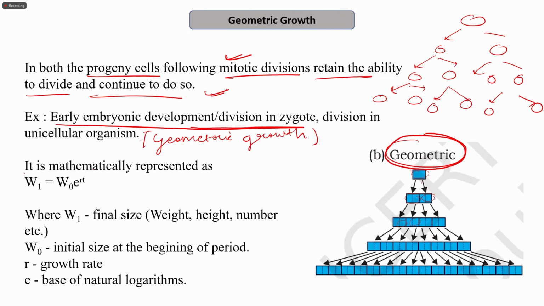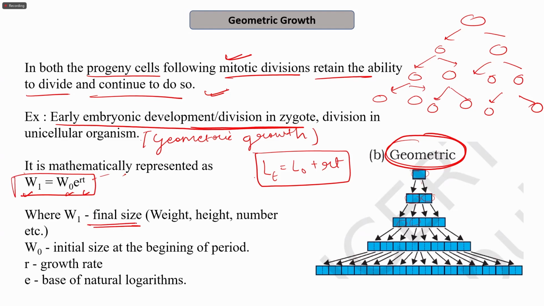And how was it represented? Arithmetic growth was represented by the straight line equation. But in this, the equation is different. Here W1 is equal to W naught e to the power rt. W1 is the final size, weight, height, number, etc. W naught is the initial size at the beginning of the period. r is the growth rate, and e is the base of the natural log. So this is the equation of the geometric growth, right?